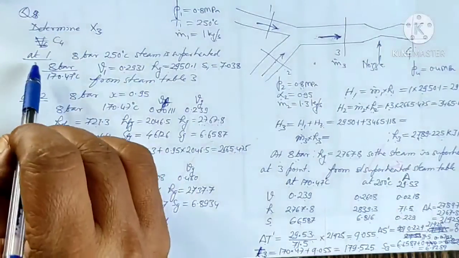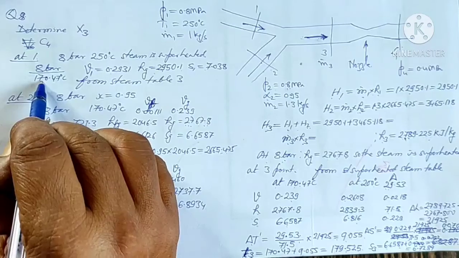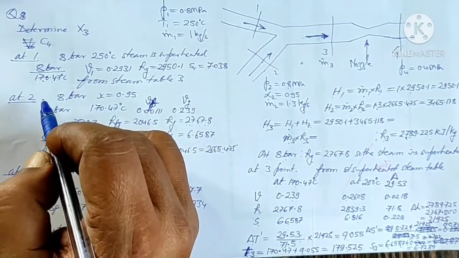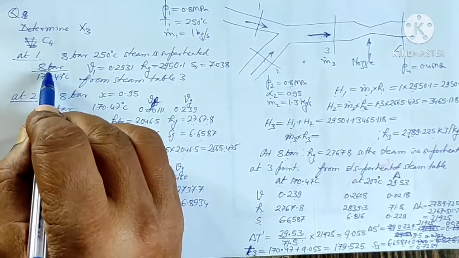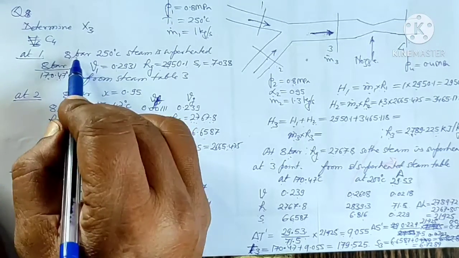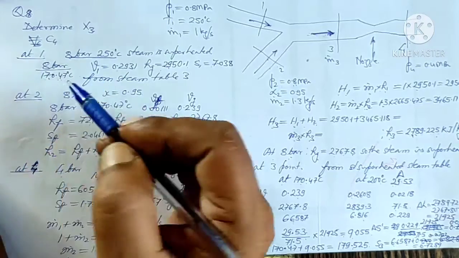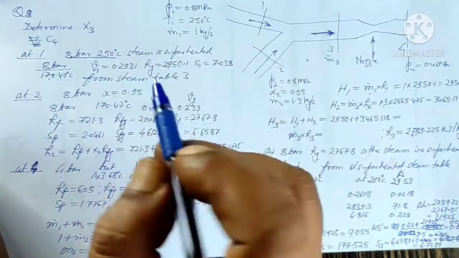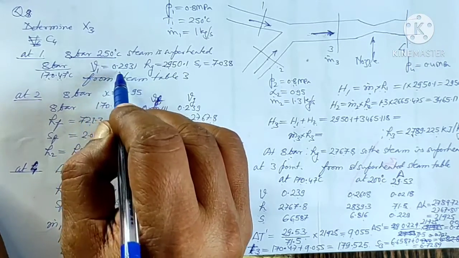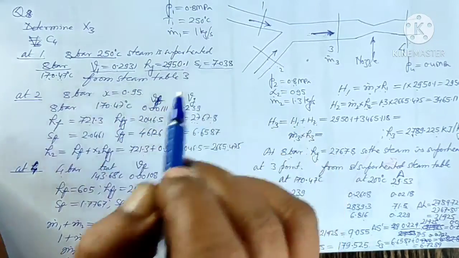Okay, so at section 1, if we see at 8 bar the saturation temperature is 170.47 from the steam table. In the second steam table we can see at 8 bar the temperature is 170.47. That means the given steam is superheated. So to find out the data we will go into the superheated steam table, that is table number 3, and from that at 8 bar and 250 degrees centigrade we will note down the volume, enthalpy and entropy.